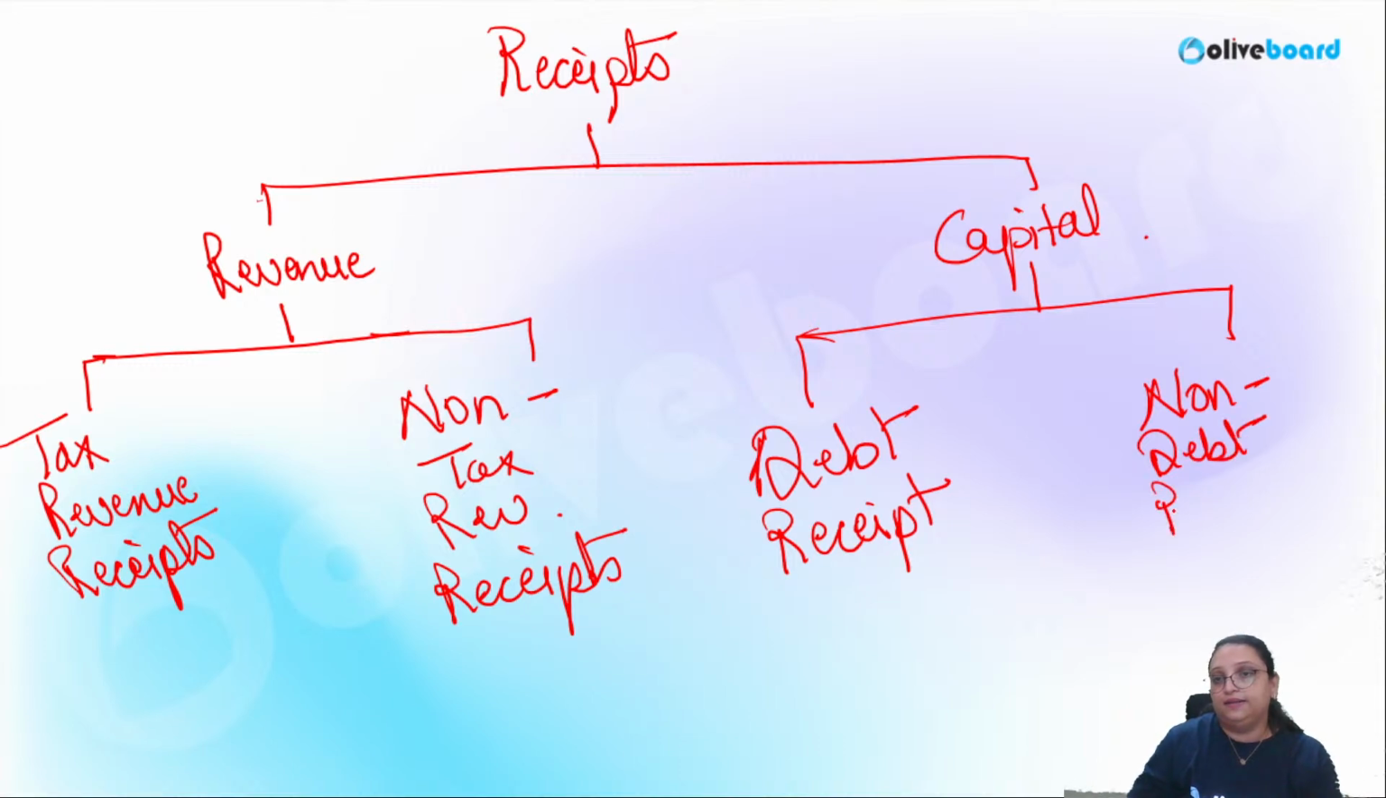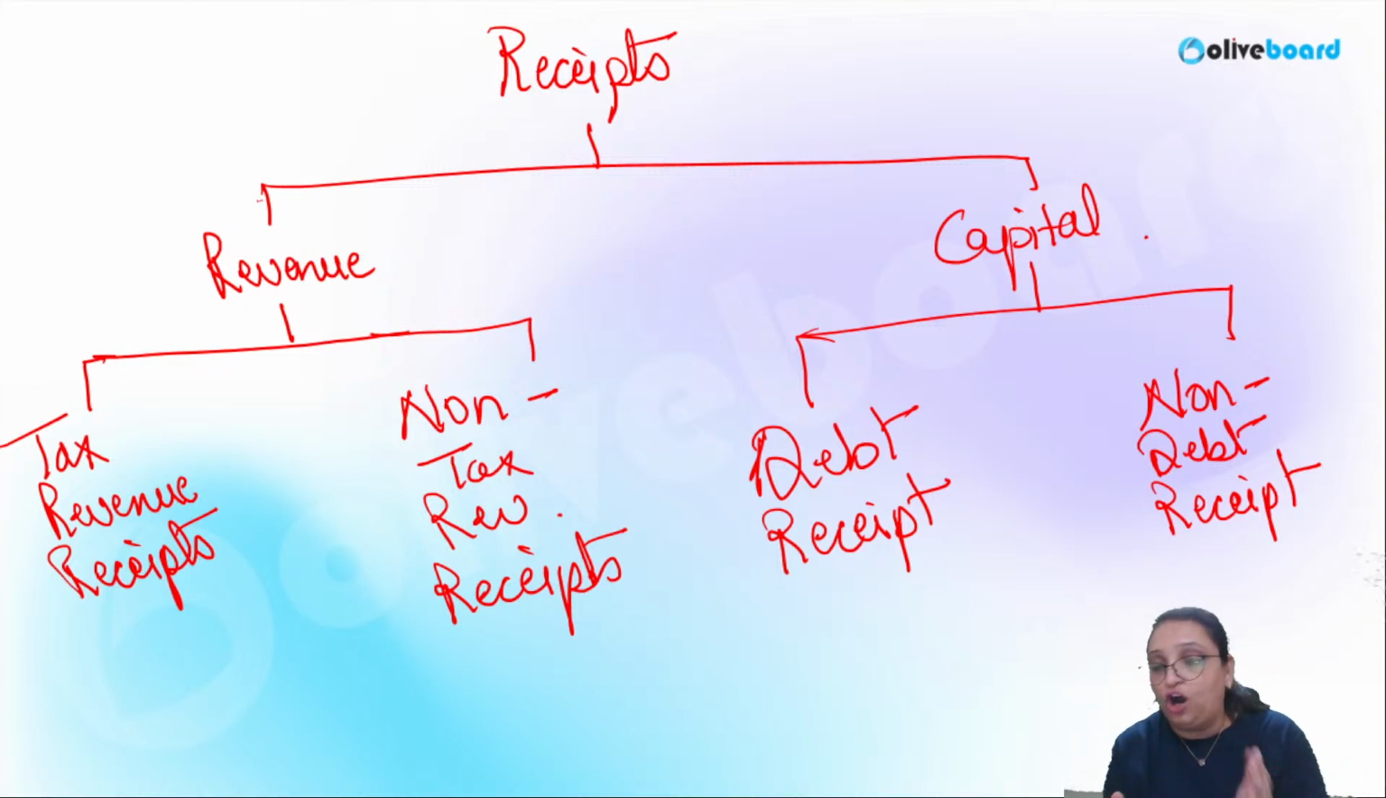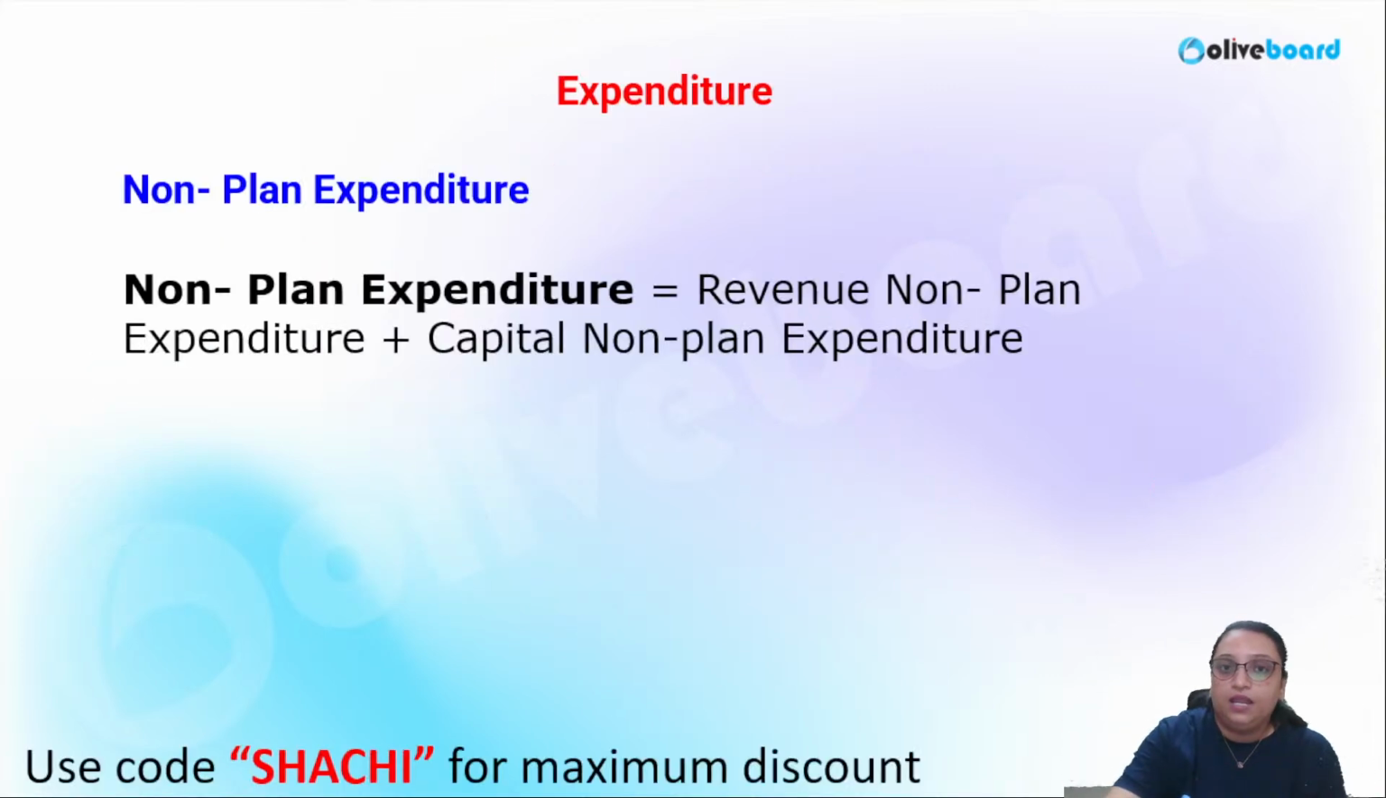Non-debt receipt. Okay, so this is the total overview of the receipt part. Now we are going to the expenditure part. The budget constitutes both things, the receipts and the expenditure. Receipts we have seen. Now expenditure.